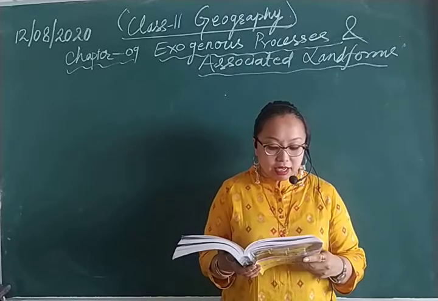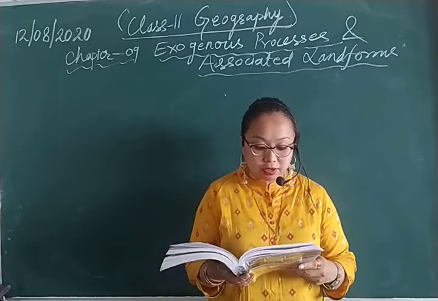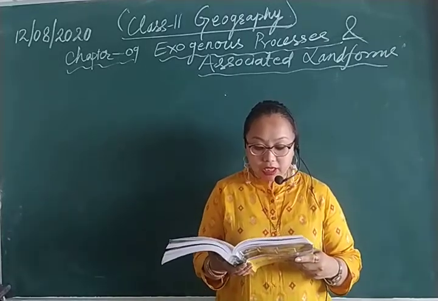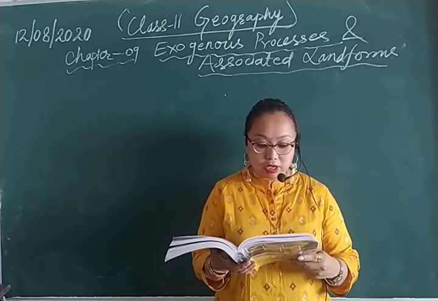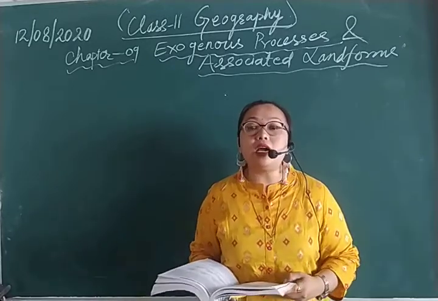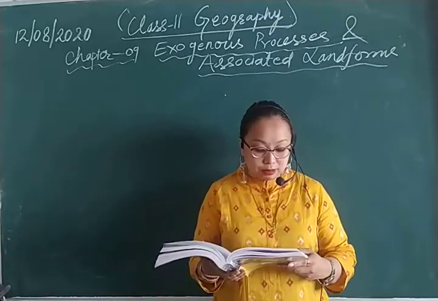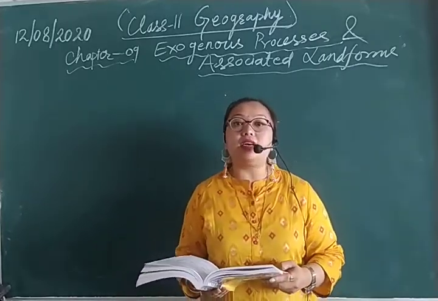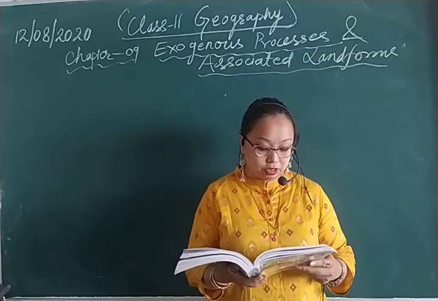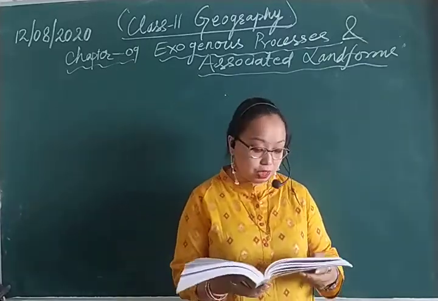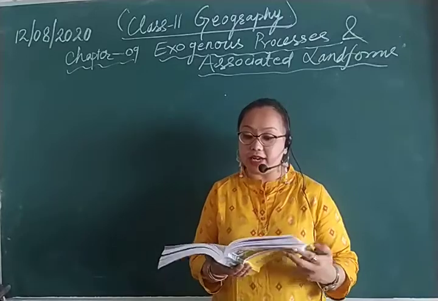It is clear that gradation is achieved by two simultaneous processes. One is degradation and the other is aggradation. Let us see the differences between degradation and aggradation.